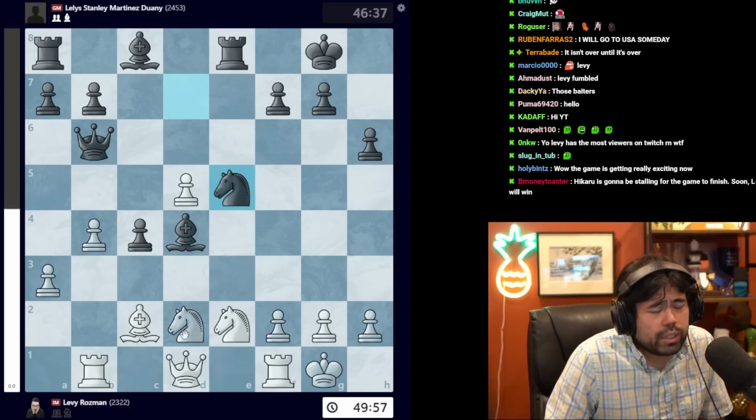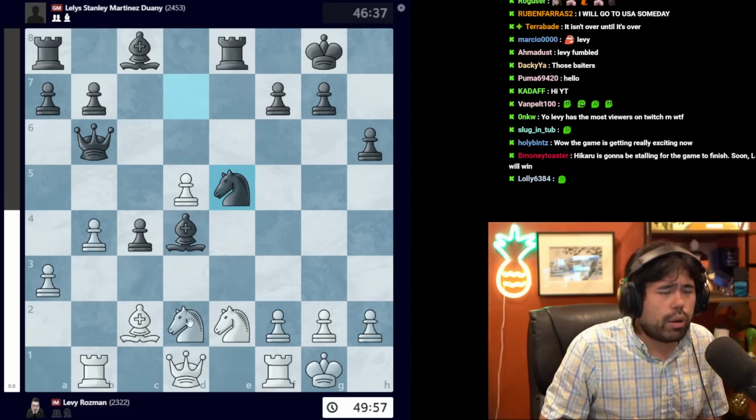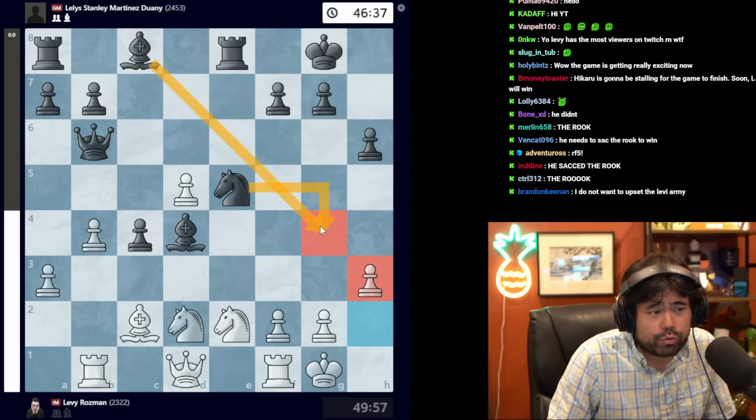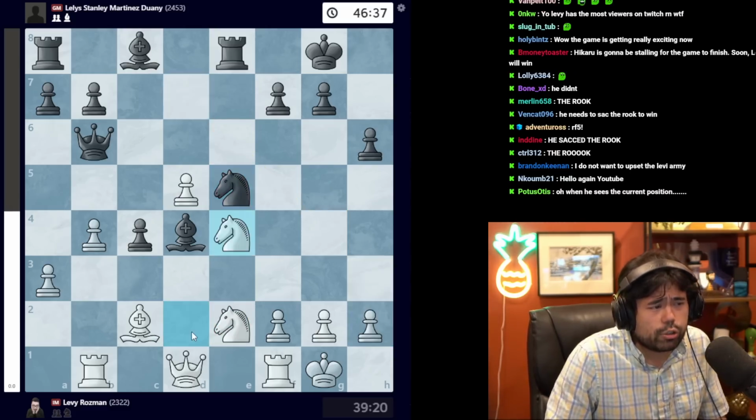Now Levy ultimately decides not to play that. I'm not sure why he didn't play it, probably calculating a lot of lines. Another line you could look at is also h3 here to stop either bishop g4 or knight g4, but ultimately he goes for this move knight e4.